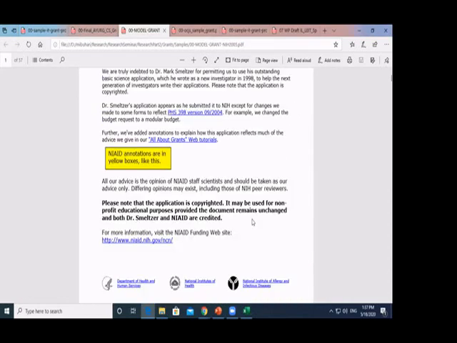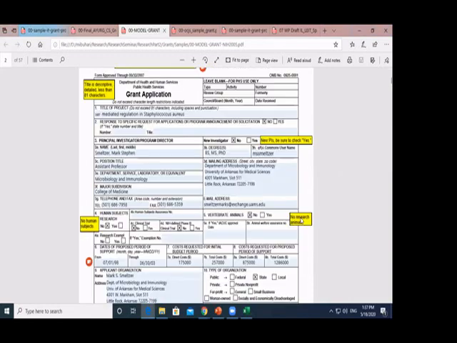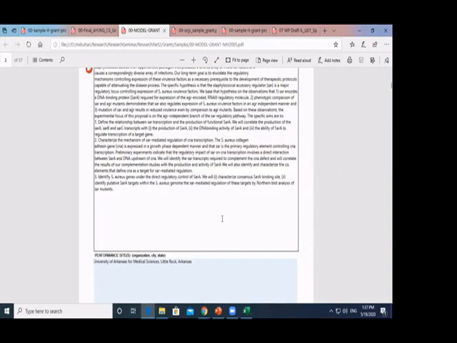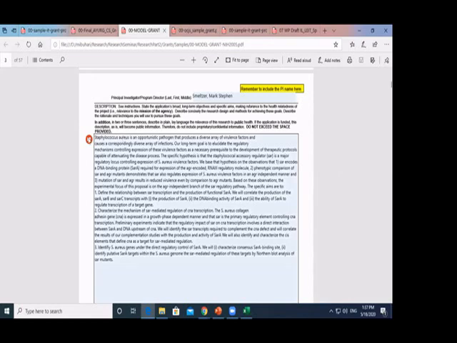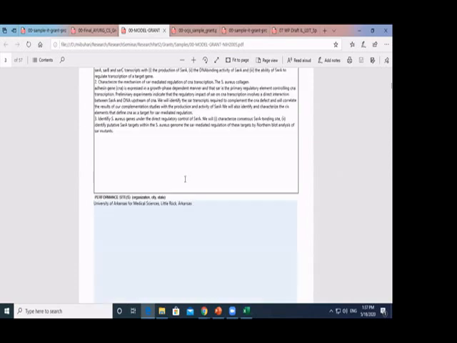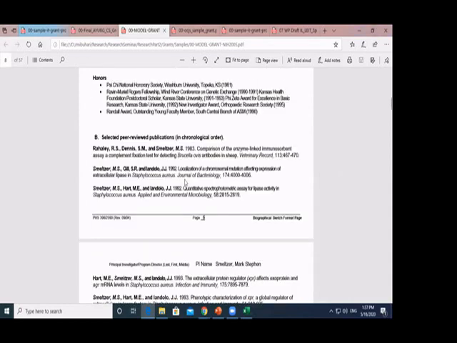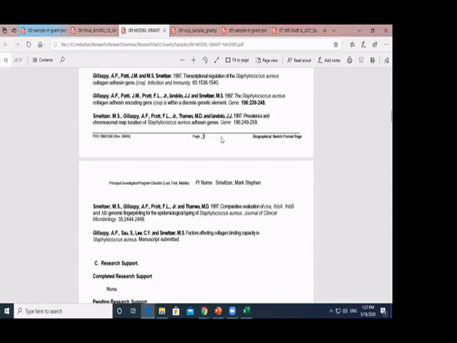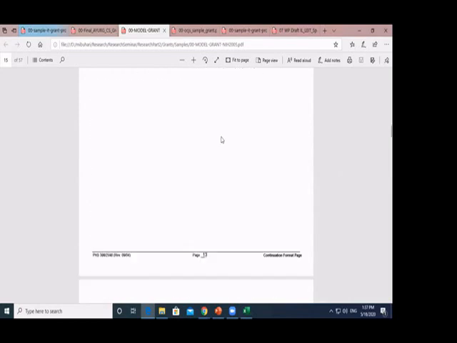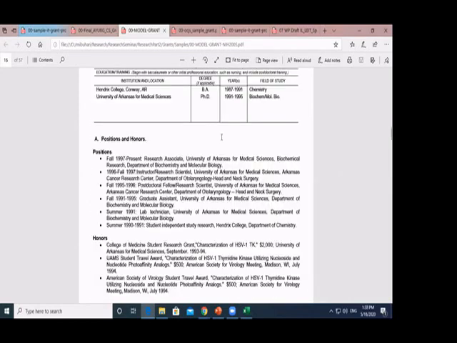Here is another example where you have annotations written. What is it meant for? Look at this. Here are some comments. This talks about the summary, and these are the contributors' names. If you go down further, this is the CV of each individual who is participating in this grant. You have to submit your CV.